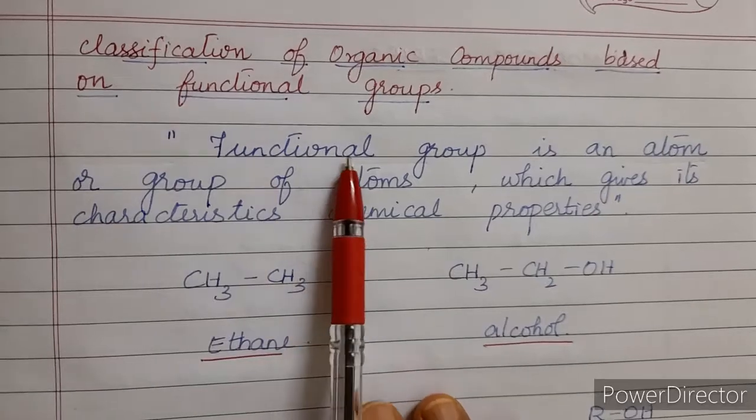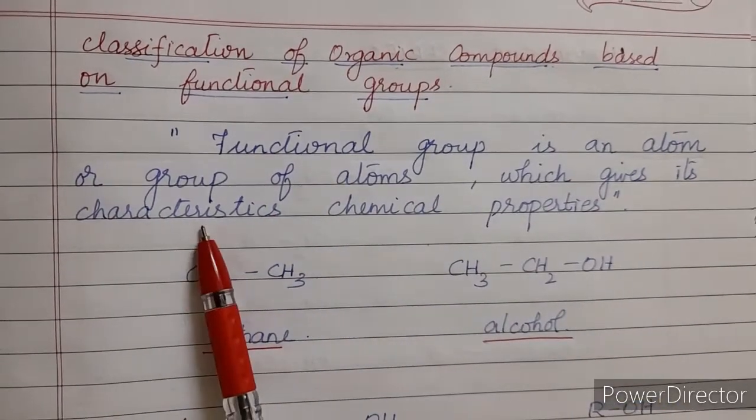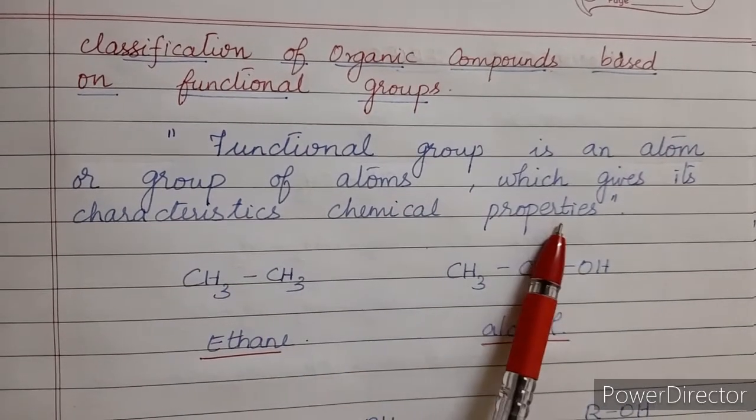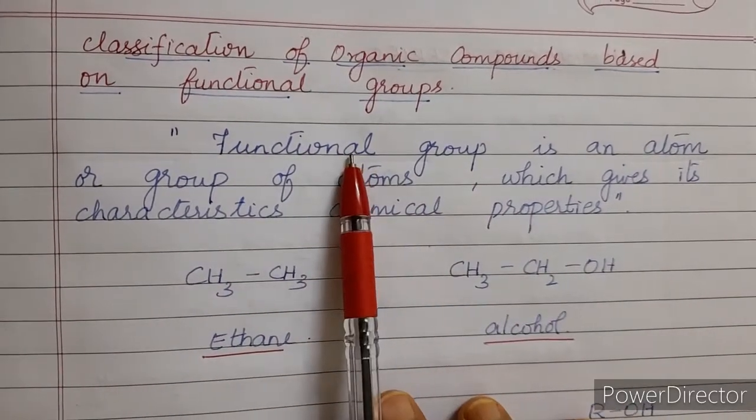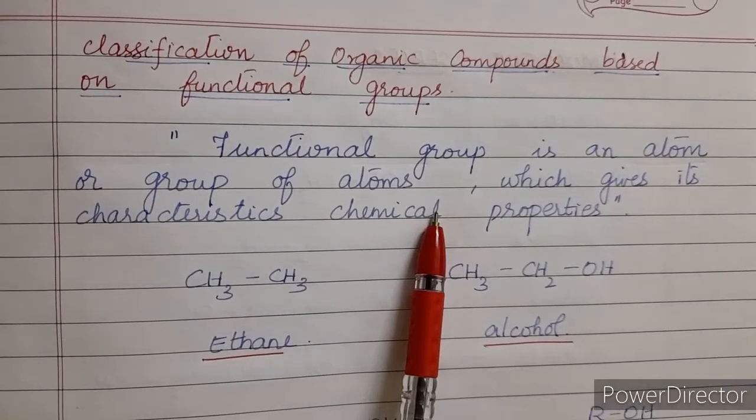So what is a functional group? A functional group is an atom or a group of atoms which gives the compound its characteristic chemical properties. Due to the presence of this group of atoms, the chemical properties are decided or determined.